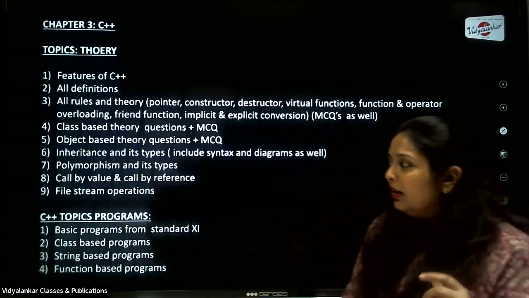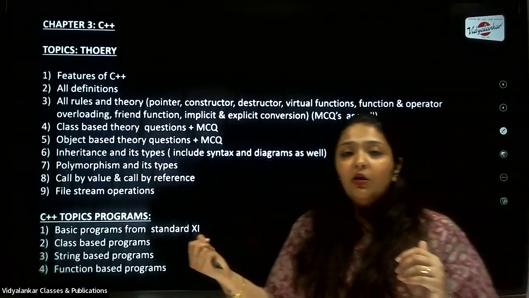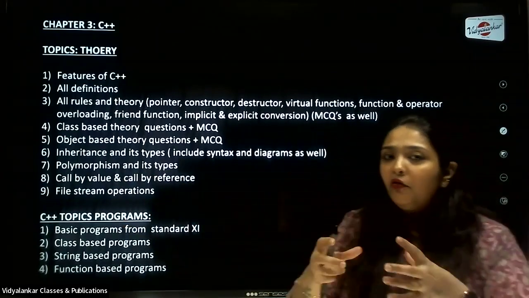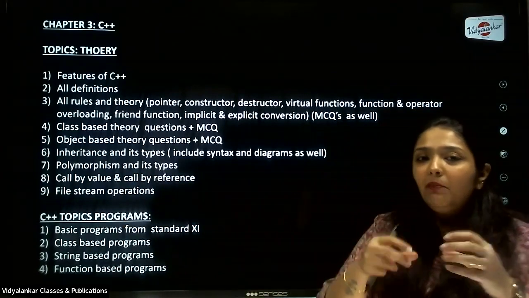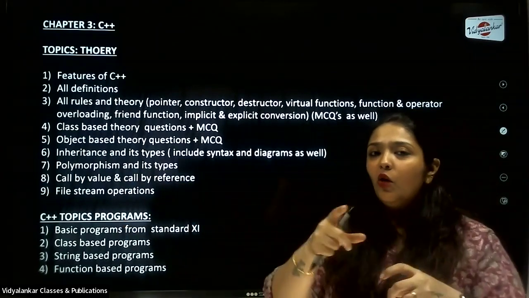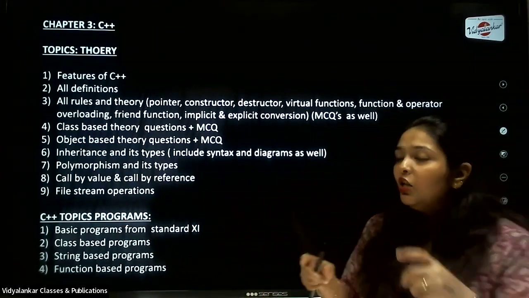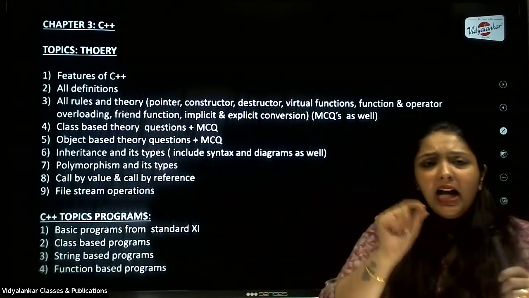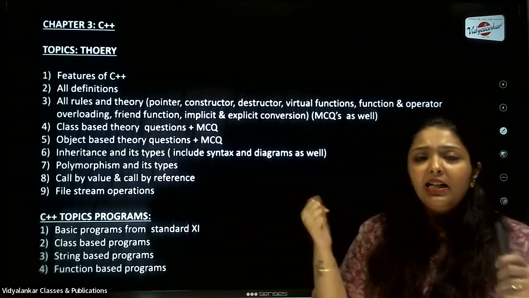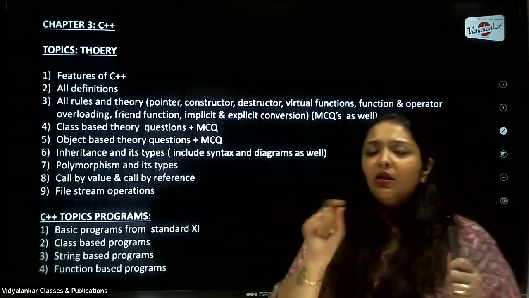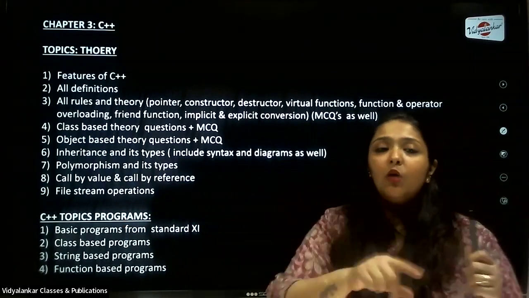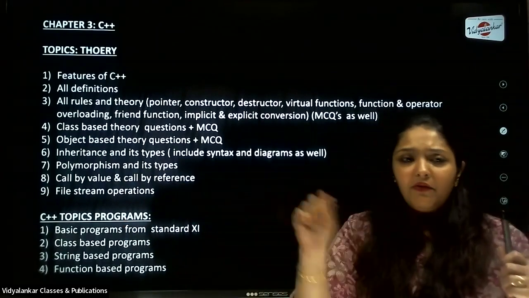Again, file stream operations: you have input file stream, output file stream, file buffer. Then you have multiple sub functions in the file stream operations, so don't forget to include them while writing the answer. They can ask you separately. In the paper we will discuss, they have asked separately to explain what is input file stream and what is output file stream. So one mark for definition.